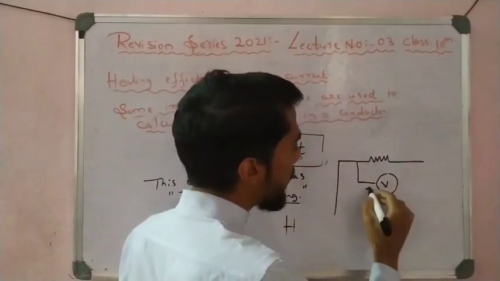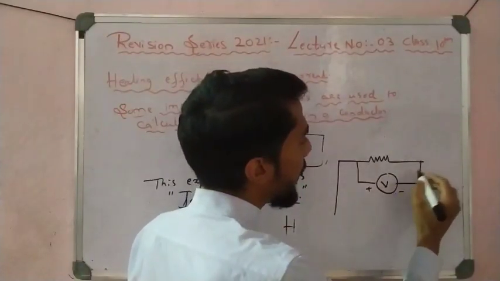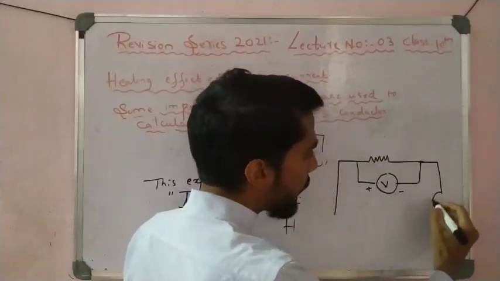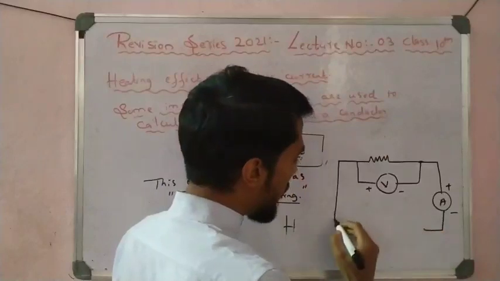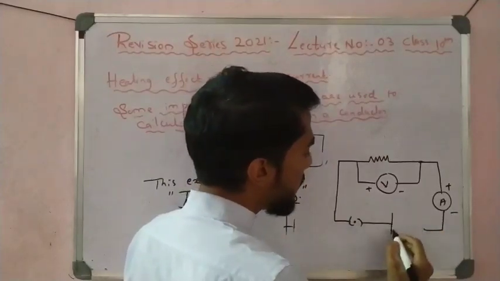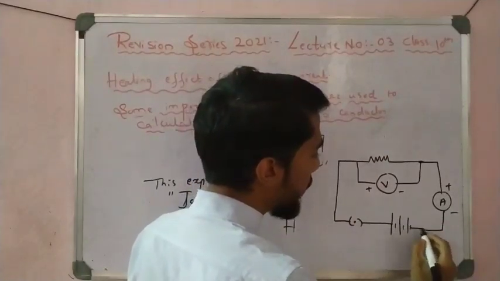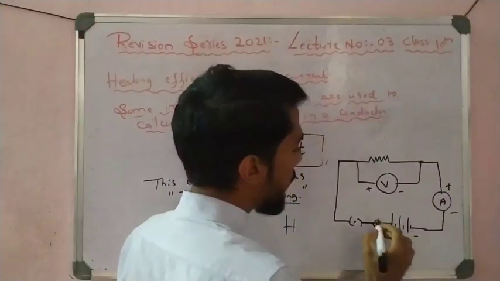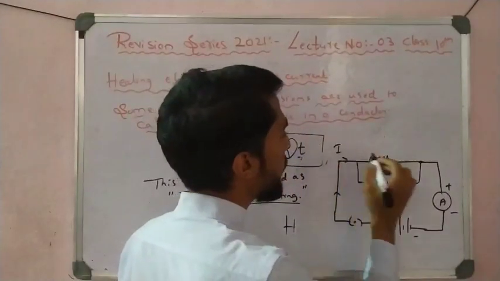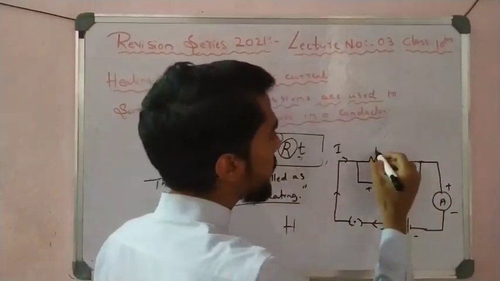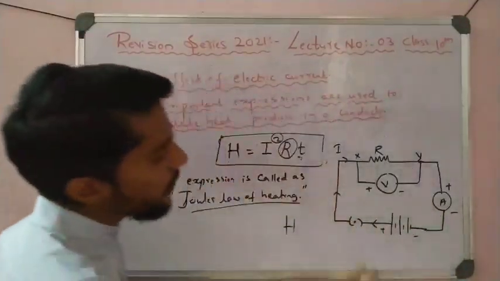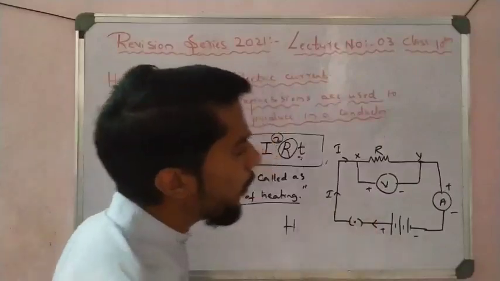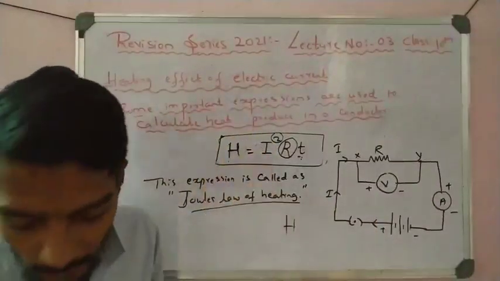Parallel to it is connected a voltmeter. Then an ammeter is in series as usual, then connected to a key, and then a battery. So current flows like that. This is a resistance R, with terminal points X and Y. This is the simple diagram used for the heating effect of electric current.